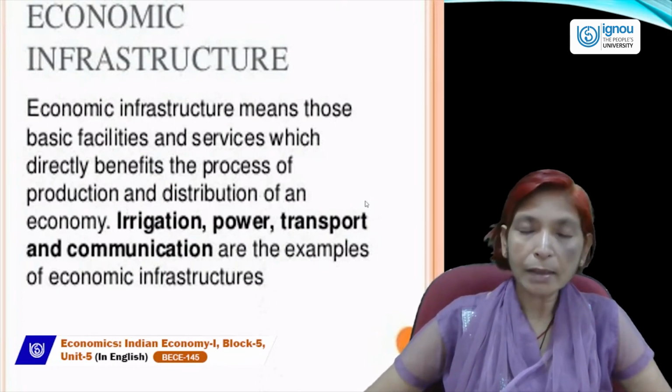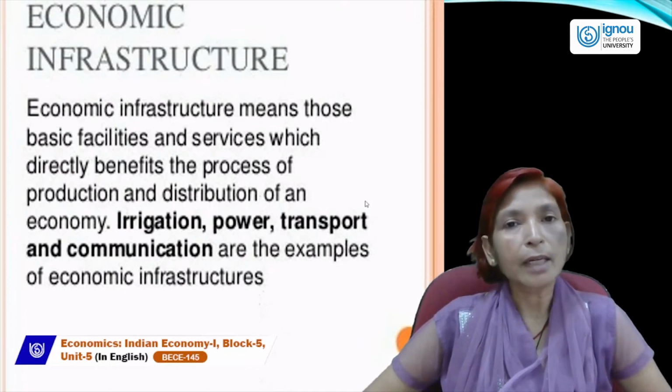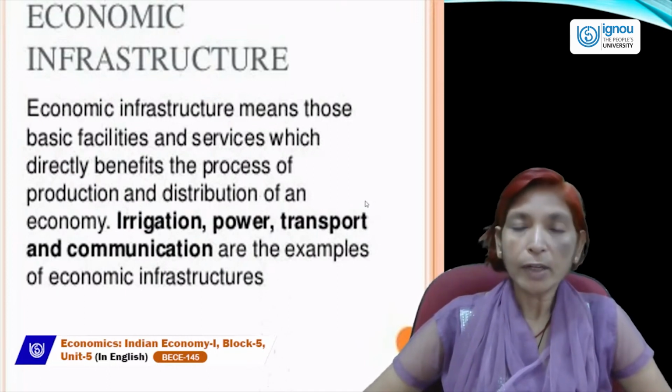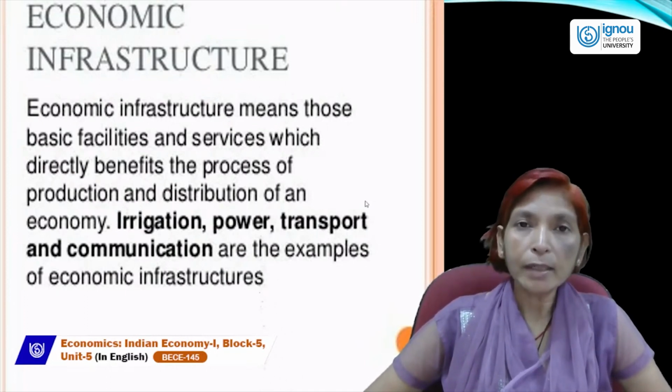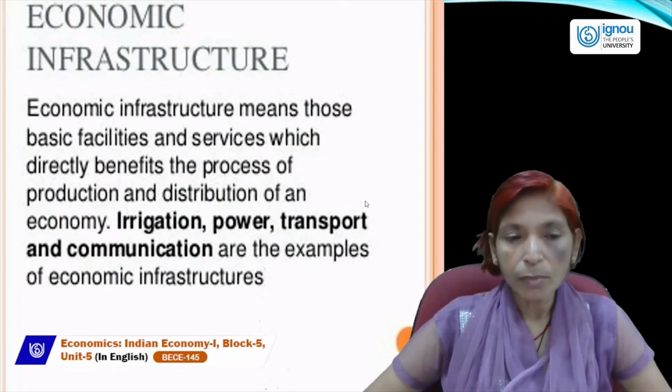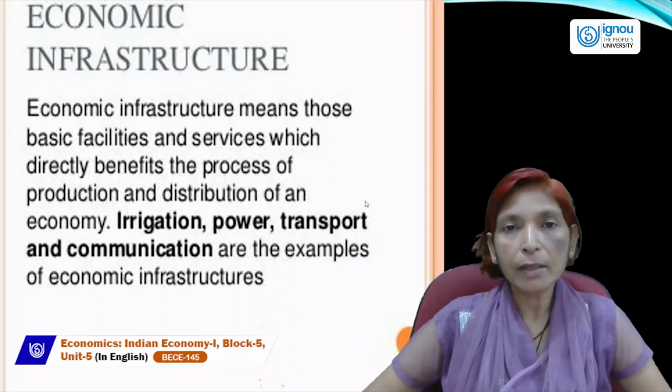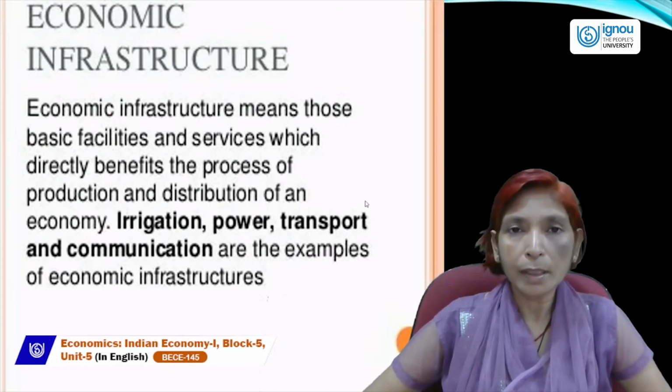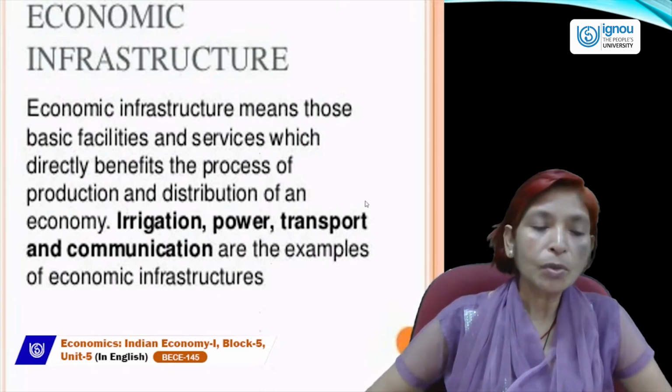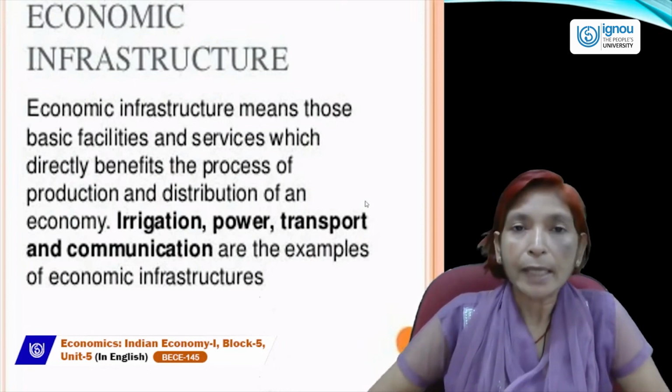If the agriculture sector is growing, then definitely the industrial sector will also grow, and if the industrial sector is growing, then definitely the service sector will also grow, because all these primary, secondary, and tertiary sectors are interdependent on each other, interconnected with each other. So all these sectors need